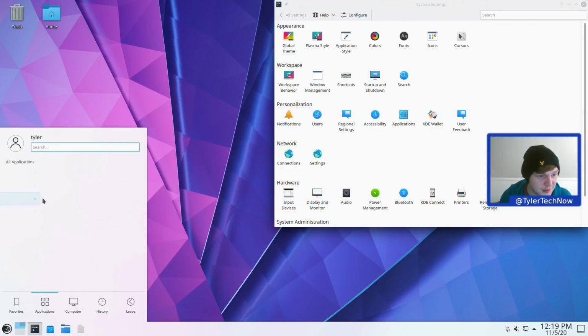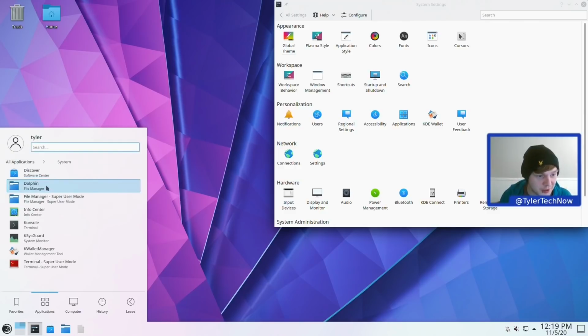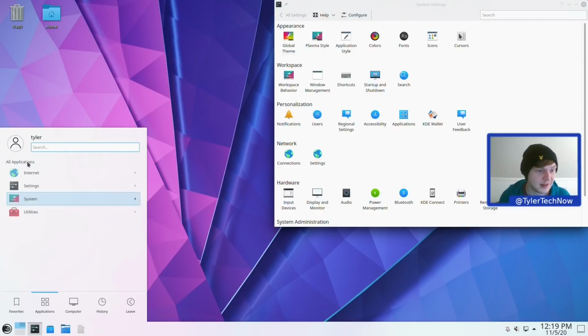So in System now, we don't have a whole lot. We have Dolphin, which is of course our default file manager, Console, and then the superuser mode for the terminal, and then the Discover store, which is where most of our package installations are going to take place. And then in Utilities, we just have the one, Kate, the text editor for KDE.